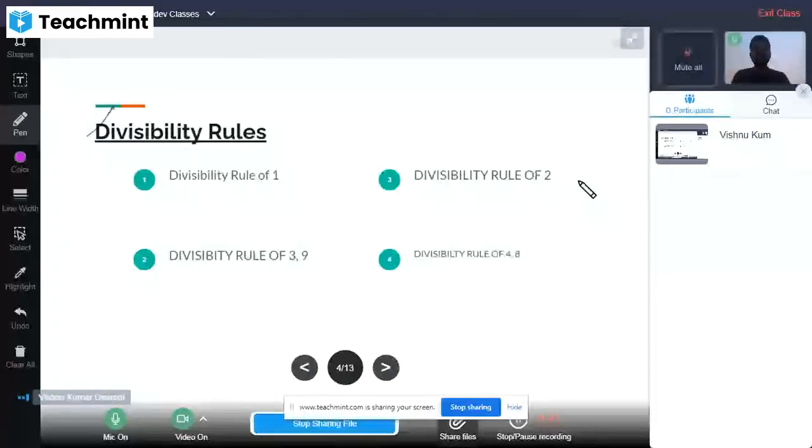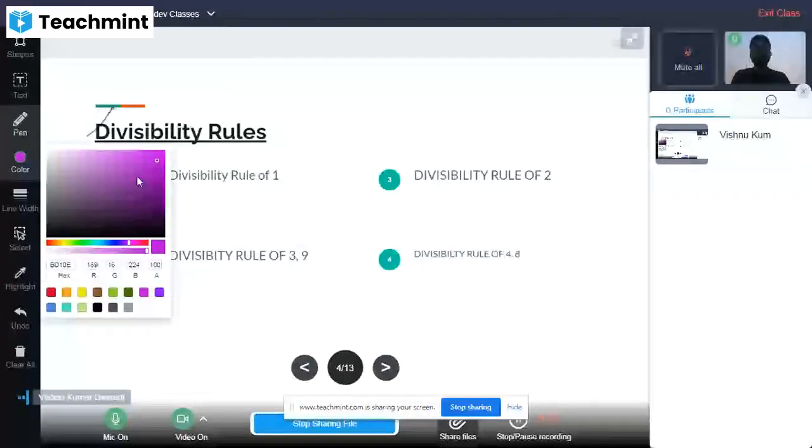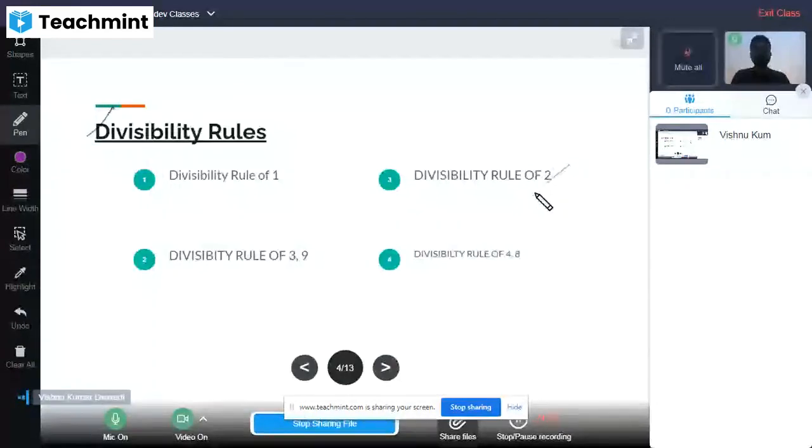We can also say that 2 is the even number, and all those even numbers which are divisible by 2 have it as a factor.